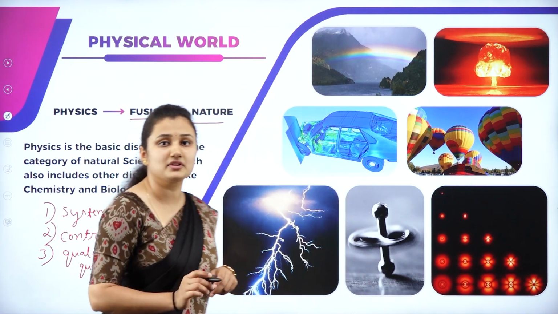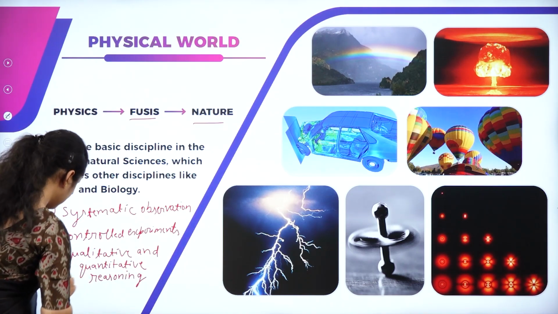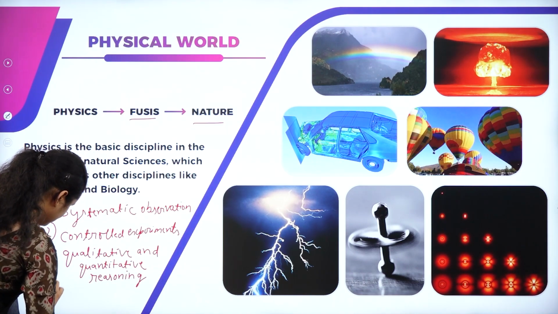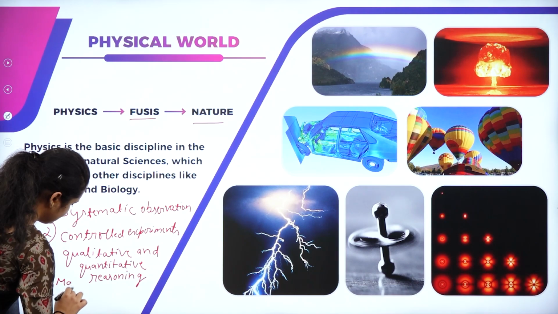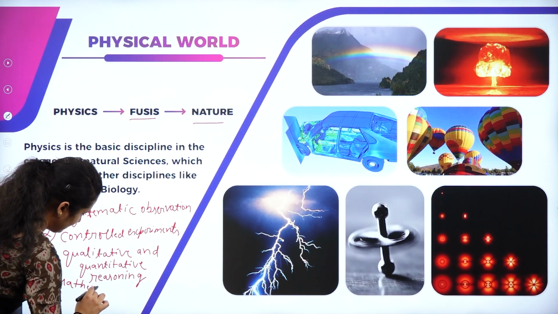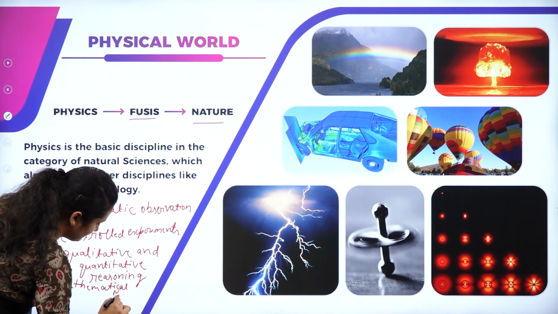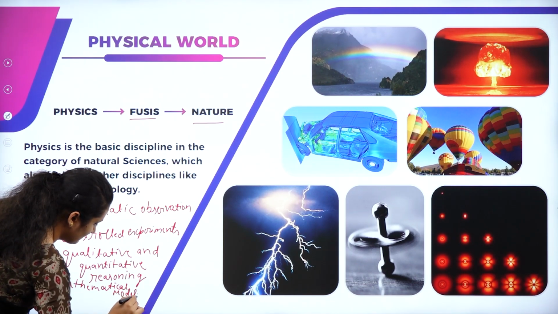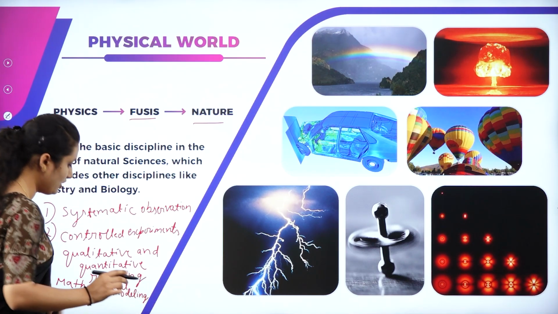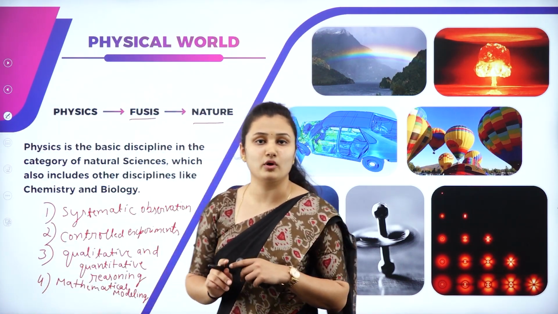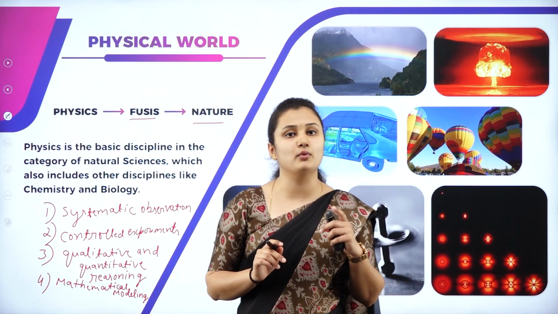The fourth step is, students, mathematical modeling. What do you mean by mathematical modeling?